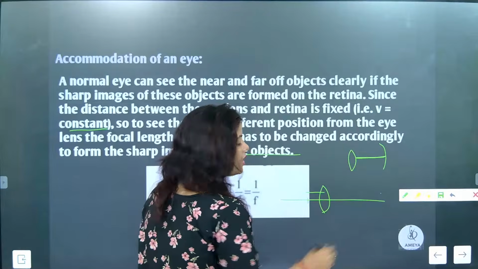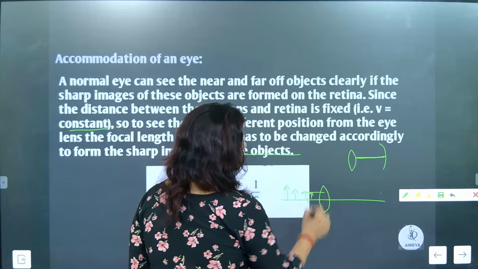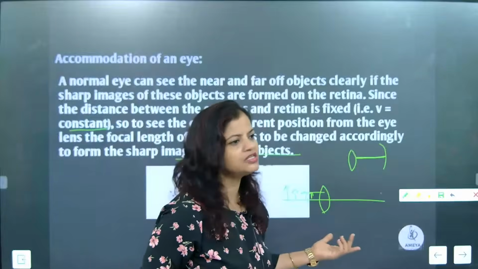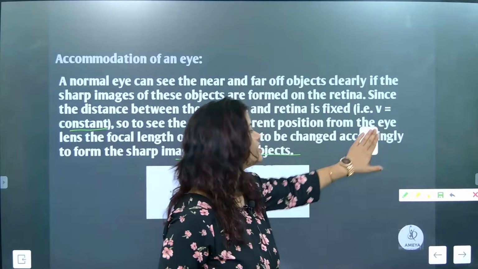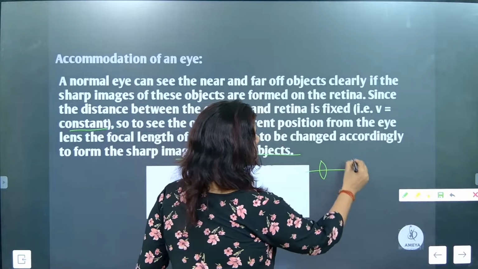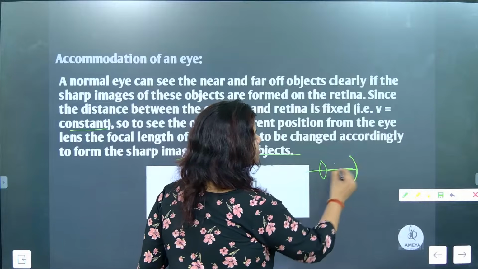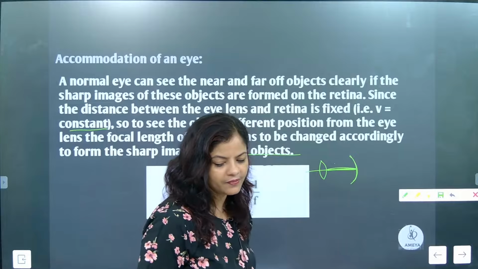Usually we keep the object in different locations, and when we do that, the image location changes. Got it? But here in the eye, one different thing is there: the distance between the lens and retina is fixed. So once this distance is fixed, what will happen, beta?